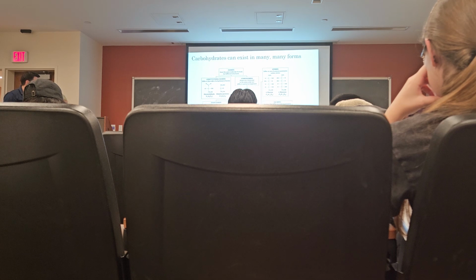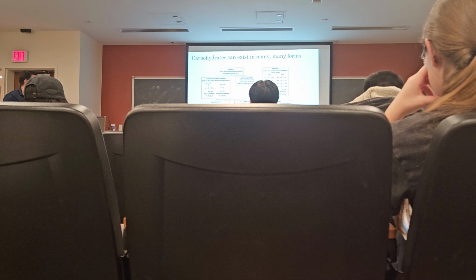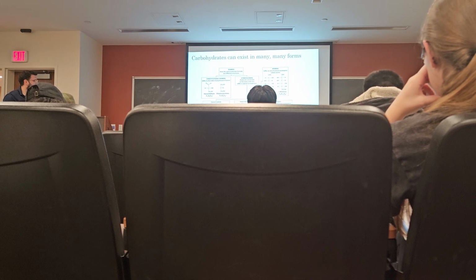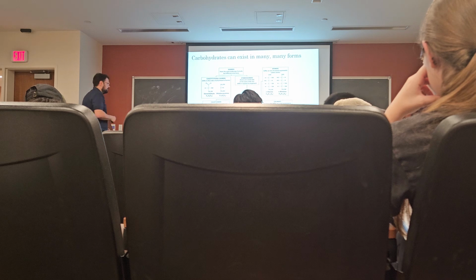Now, further from diastereoisomers, we have 2 specific types of diastereoisomers. We have ones in which we mirror only exactly 1 chiral center, okay? This is an epimer. So for example, glucose and mannose vary only at carbon 2. Carbons 3, 4, and 5 are all the same stereoscopic orientation, right? So we've only varied one of these. These are epimers.